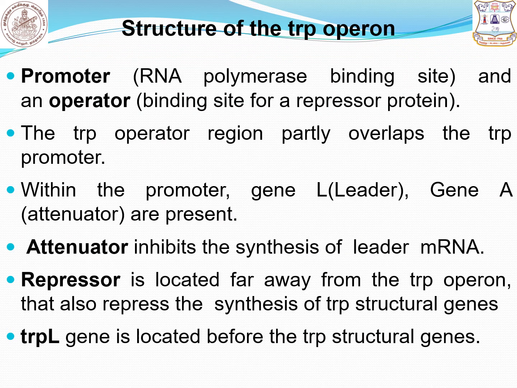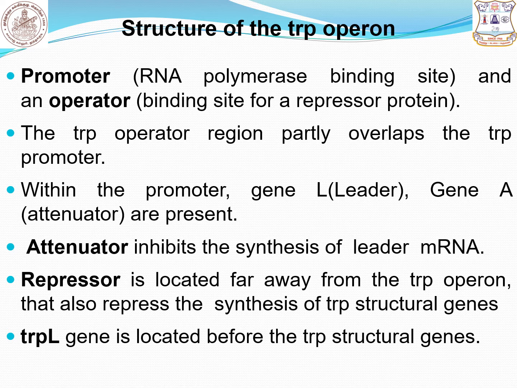Structure of the tryptophan operon. Tryptophan operon contains two kinds of genes, one is structural gene, another one is regulatory gene. First of all, we see about the regulatory genes. What are the regulatory genes present in the tryptophan operon? Promoter, operator and repressor. What is promoter? Promoter is an RNA polymerase binding region. When the RNA polymerase binds to the promoter, the operator gets active. Then the structural genes of tryptophan are synthesized.